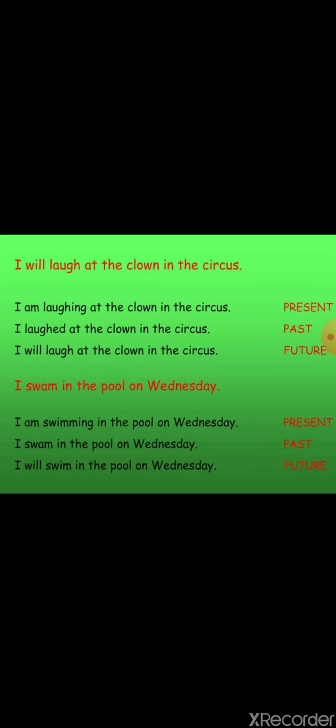Now present: I am swimming in the pool on Wednesday. I swam in the pool on Wednesday. I will swim in the pool on Wednesday. Future tense. So in this way, just by changing the tense, we are changing the sense of the sentence also. So it affects a lot in our speaking and writing grammatically.